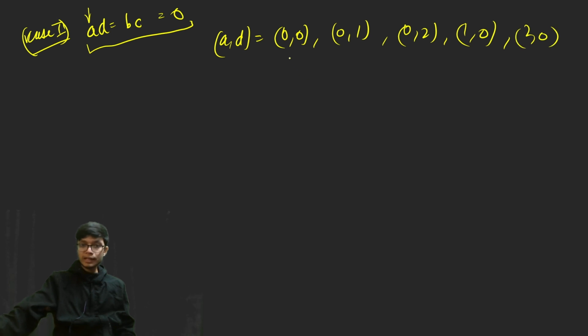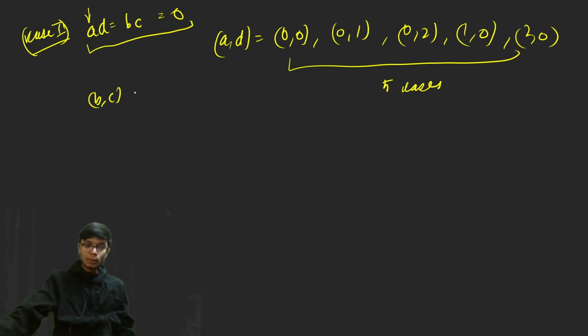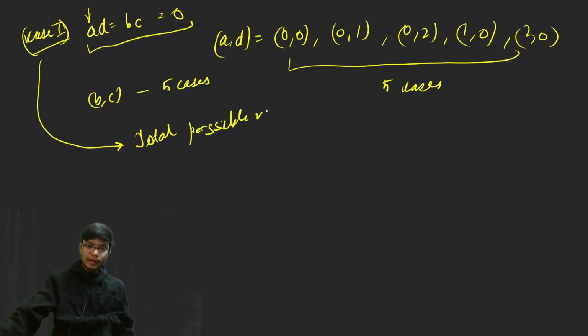So there are basically 5 cases, and similarly for B comma C there are also 5 cases. So that means for this first case, when AD is equal to BC is equal to 0, the following will be the total possible matrices.